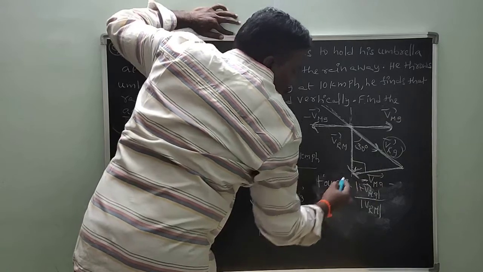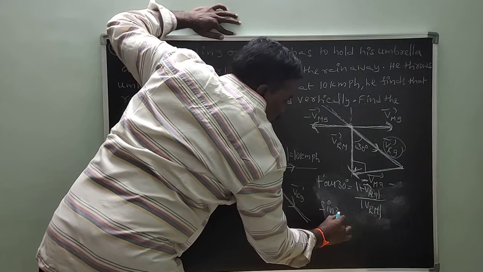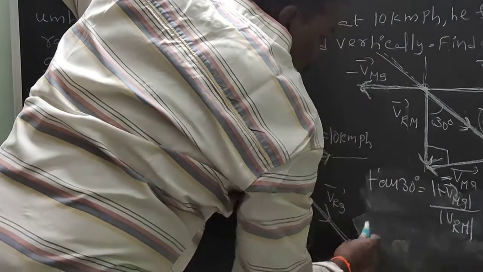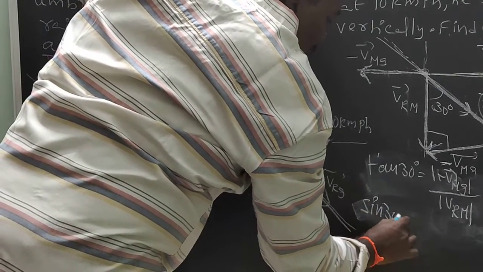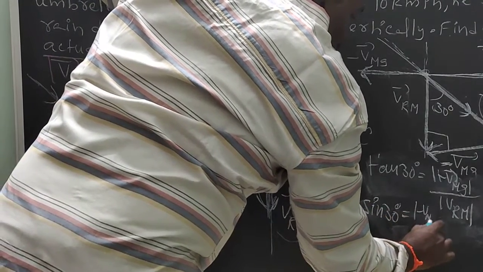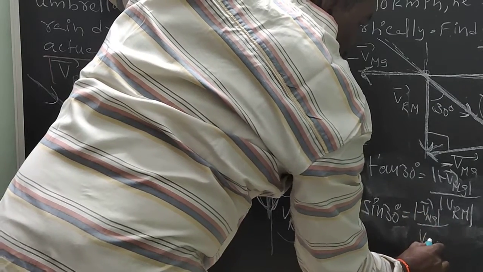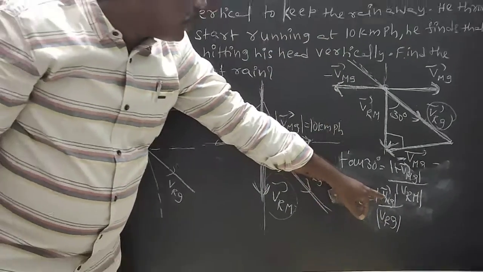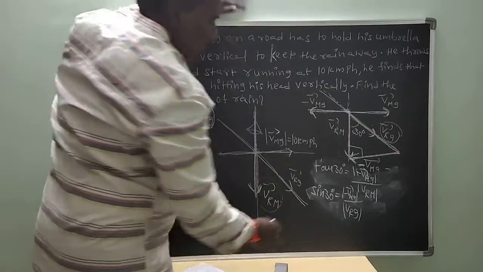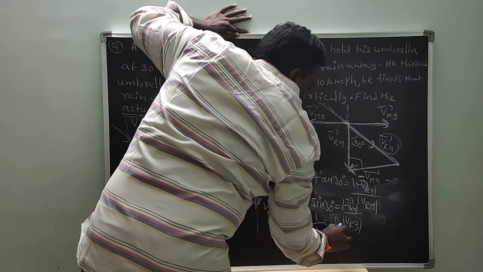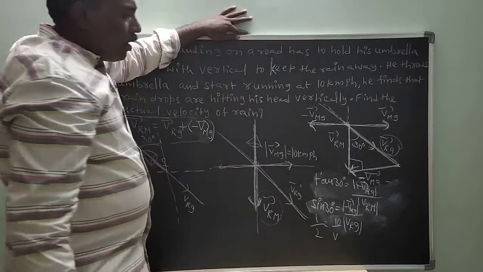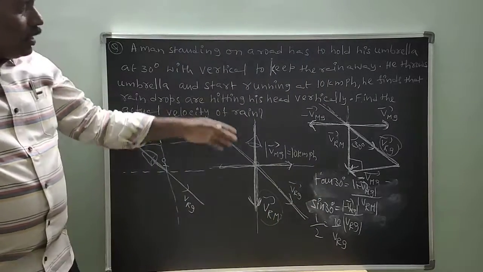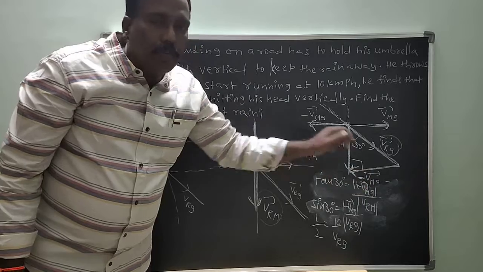So to find VRG bar, sin 30 degrees is equal to modulus of minus VMG bar by VRG bar. We know the velocity of man. Velocity of man is 10. Sin 30 is equal to 1 by 2. 1 by 2 is equal to 10 by V. So what is the value of VRG? VRG is equal to 20 km per hour. In this problem, we can also calculate velocity of rain with respect to man.